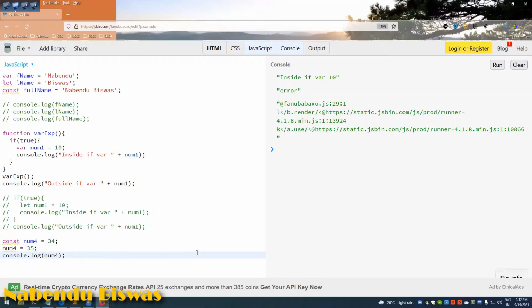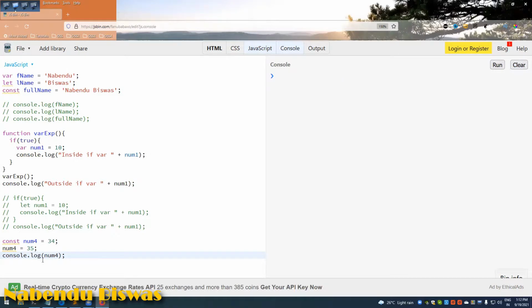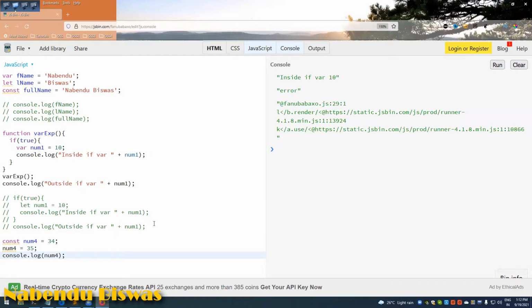Okay. So this is not allowed in const. It is allowed in let and var, but it is not allowed in const, that we can change the values. We cannot change the value like this in const. Okay, so this is the difference.